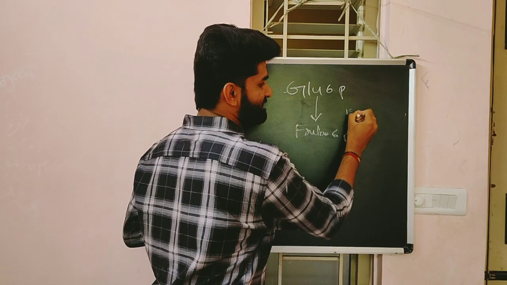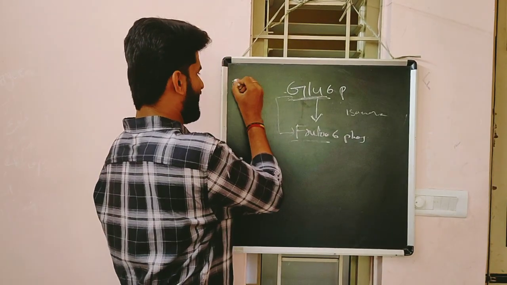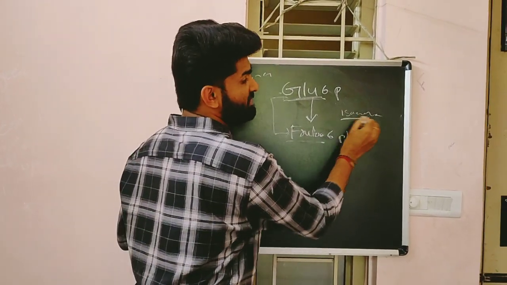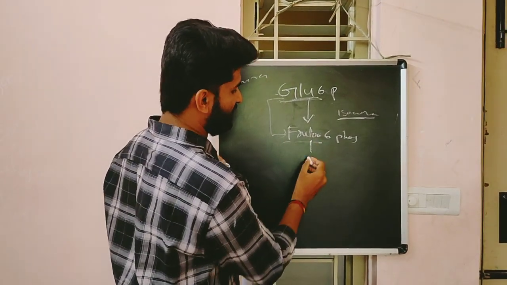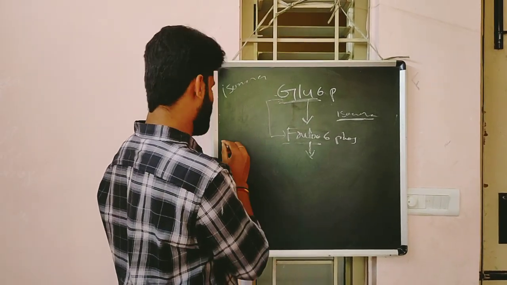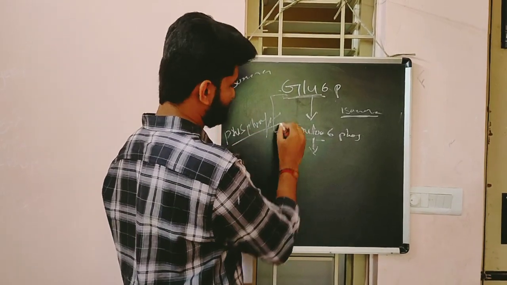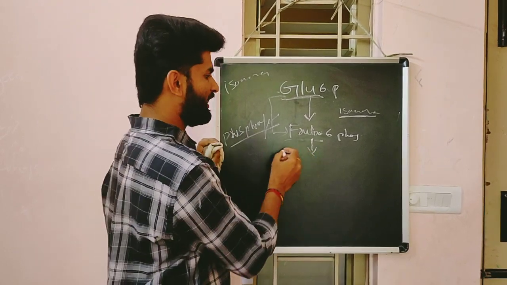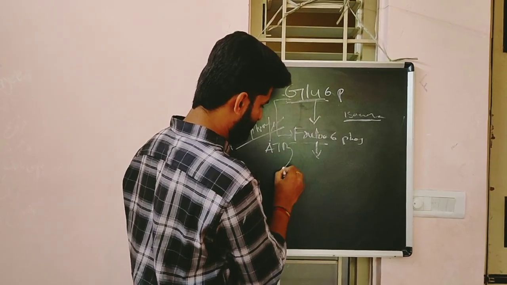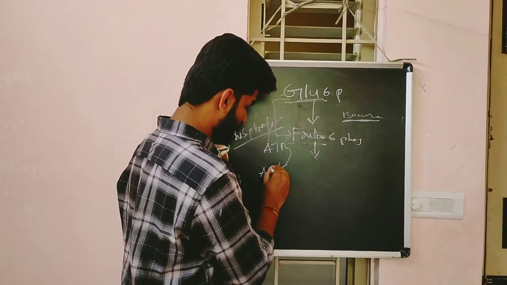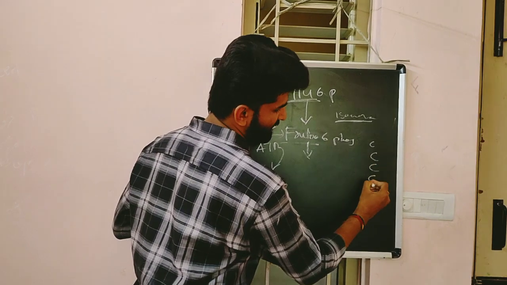Due to the isomerization reaction, glucose is converted into fructose. The enzyme is isomerase. Next, fructose undergoes phosphorylation again, with the addition of one more phosphate group from ATP, and this ATP converts into ADP.